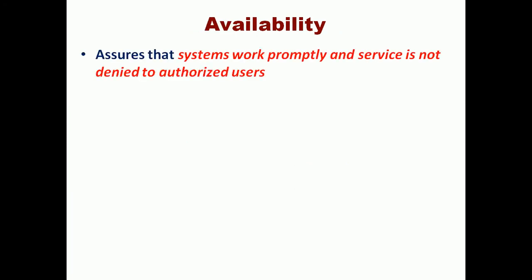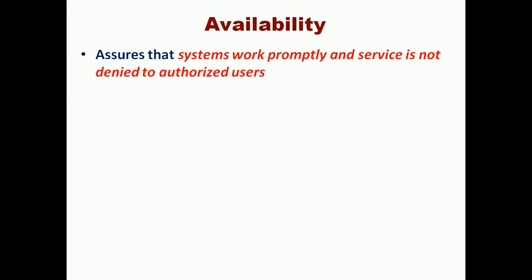Availability. Availability means the services provided by the system should be available to the users. In this case, how is a third party affecting this? They are denying the services, or denying the access to use the particular computer or the services, from the authorized users.